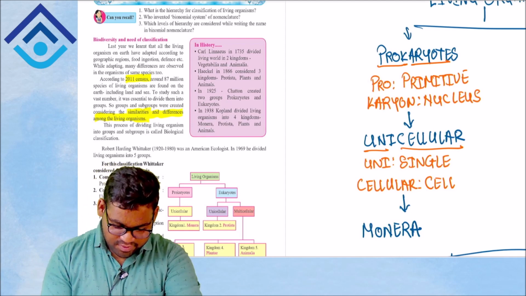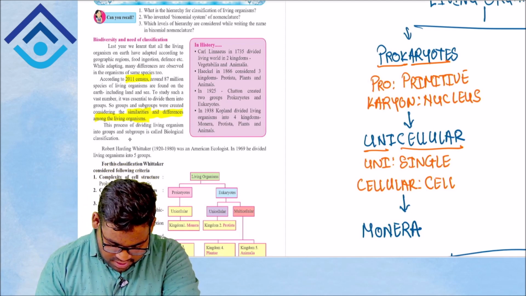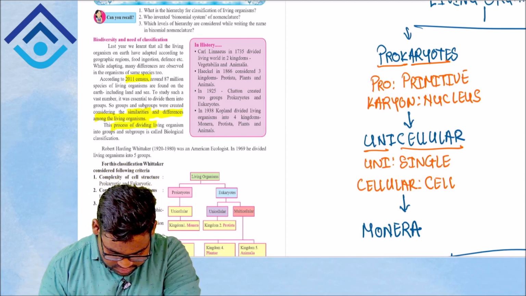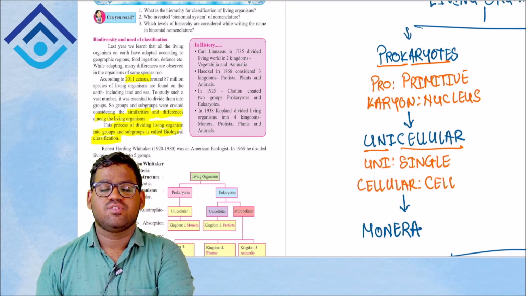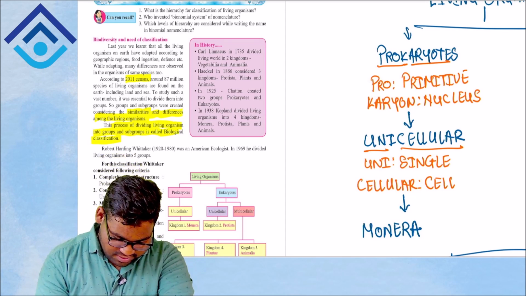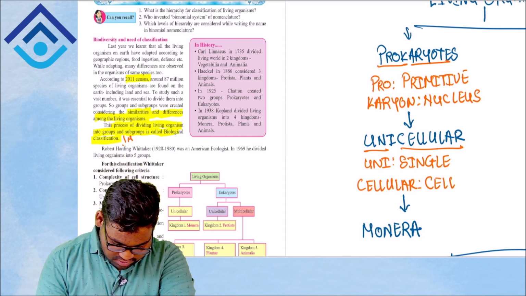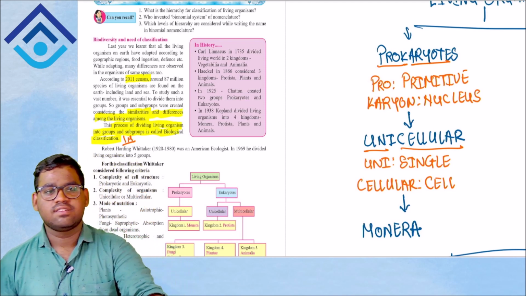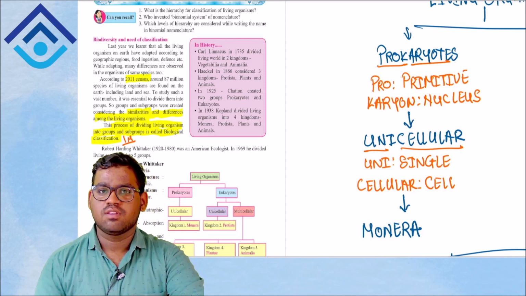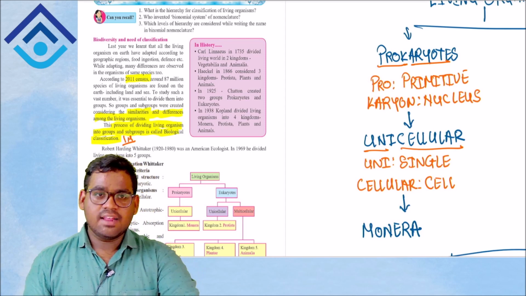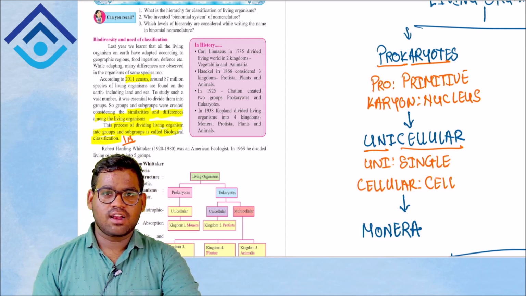Also, you can get a definition for 1 mark from this: the process of dividing living organisms into groups and subgroups is called biological classification. This can be asked as a definition for 1 mark in your schools or unit test exams, and you can get 1 mark from this particular point. Okay, let's hop on to the history of classification.